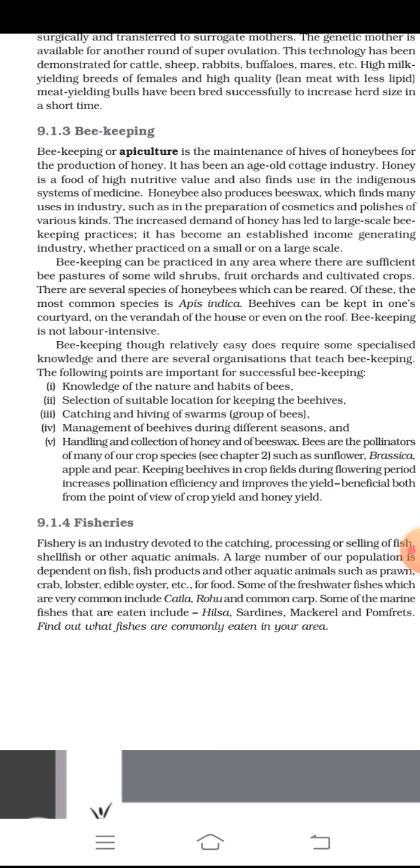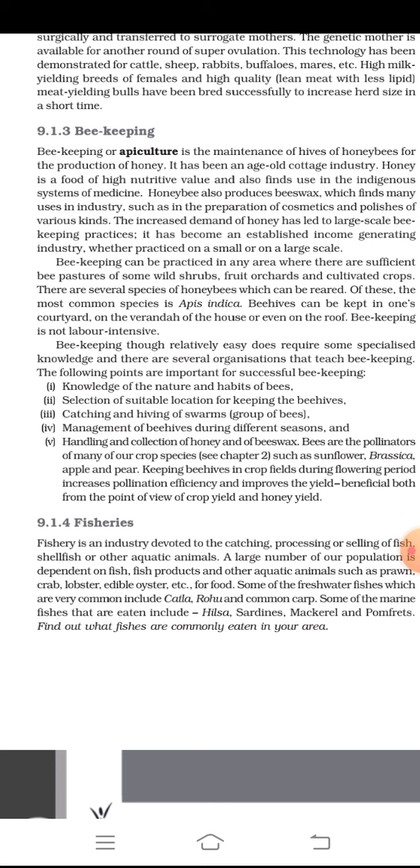Beekeeping, though relatively easy, does require some specialized knowledge, and there are several organizations that teach beekeeping. The following points are important for successful beekeeping. First, knowledge of the nature and habits of bees. Second, selection of a suitable location for beekeeping, the beehives, catching and hiving of swarms, groups of bees, management of beehives during different seasons, and handling and collection of honey and beeswax.